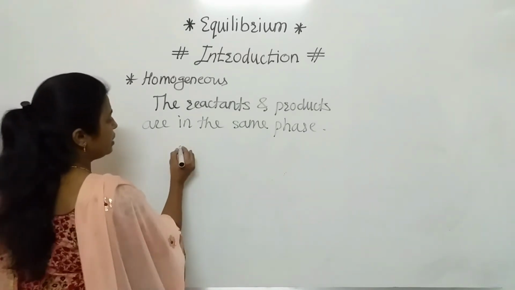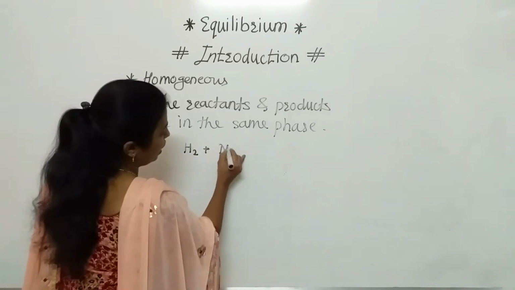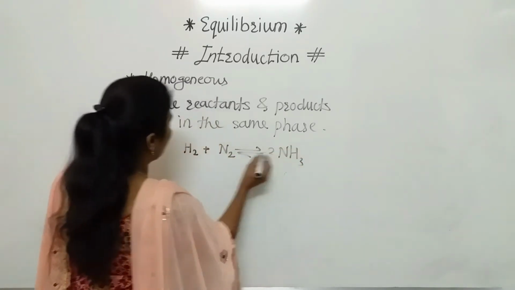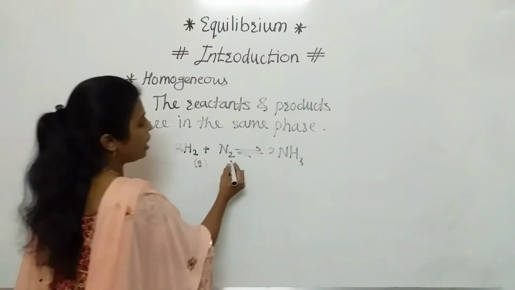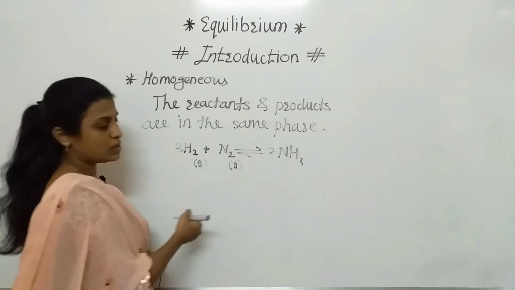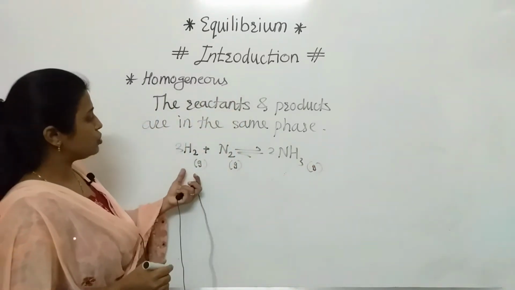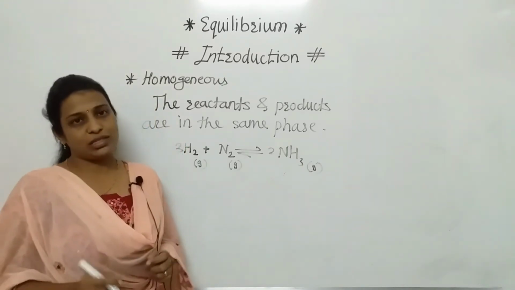For example, as we have seen here, hydrogen combines with nitrogen, it gives ammonia. If we consider hydrogen, it is in the gaseous state, nitrogen is also in the gaseous state, and ammonia is also in the gaseous state. So this is one example which we have taken for the homogeneous reaction.